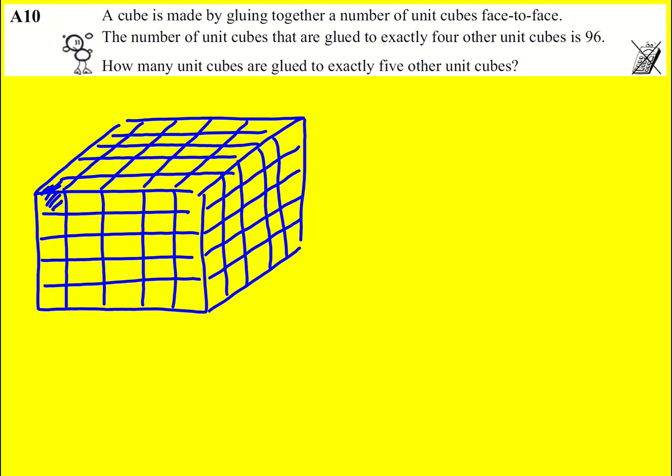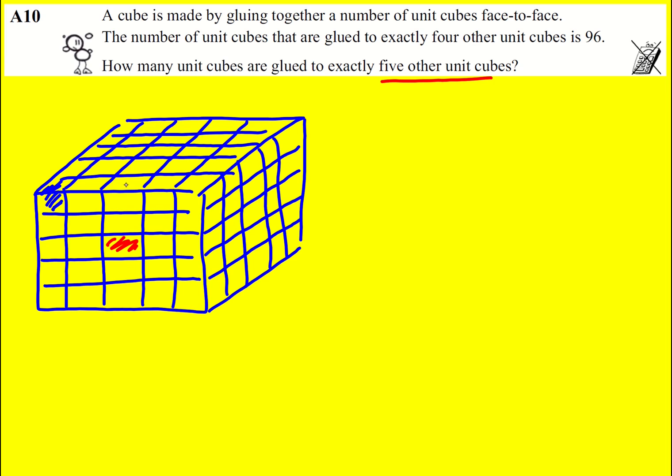The ones in the middle are going to be glued to 6. The ones on the faces, they're going to actually be glued to 5 because this one, for example, is going to have 1 to the left, above, below, to the right, and behind. So they're the ones I'm going to ultimately be interested in.